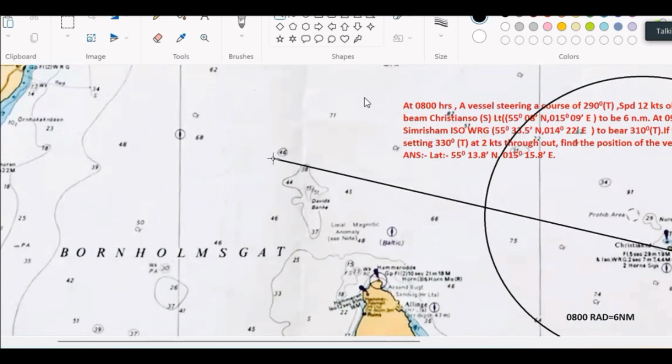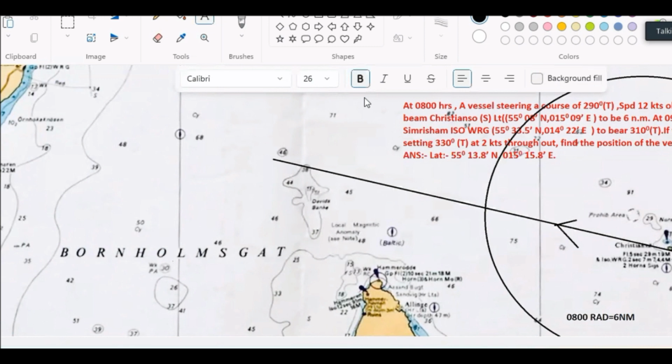So I am plotting the 290 course and the 18 miles. I will be drawing it. A is the first position.